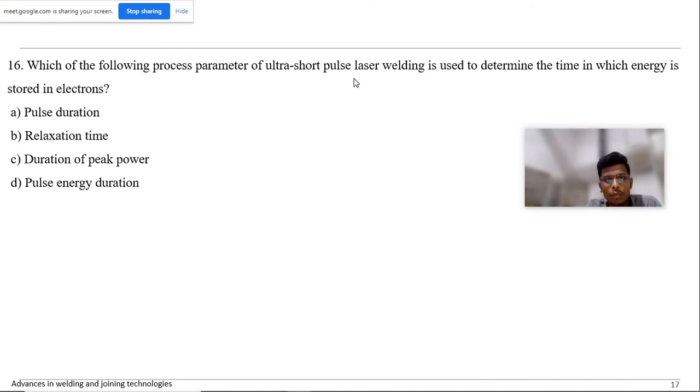Which of the following process parameters of ultra short pulse laser welding is used to determine the time in which energy is stored in the electrons? Yeah, a lag will be there. That lag itself will tell that it won't be conducted to the base plate till then. After that time only it will be conducted, so it will be storage also. Relaxation time is the answer. Relaxation lag, the delay in that conduction.